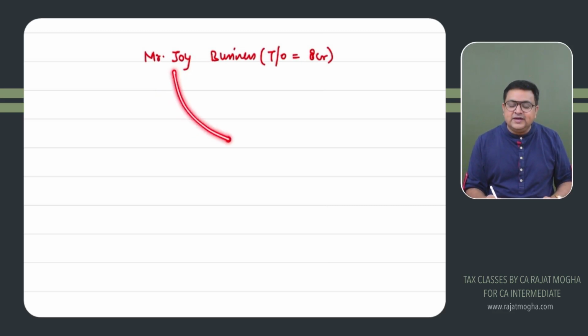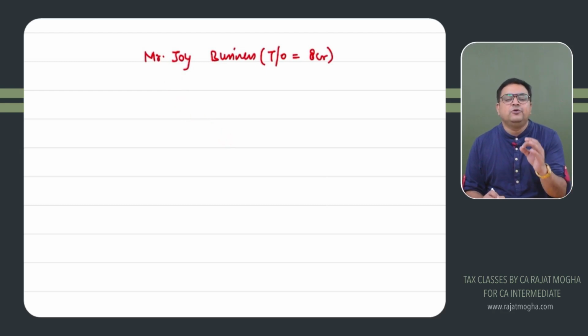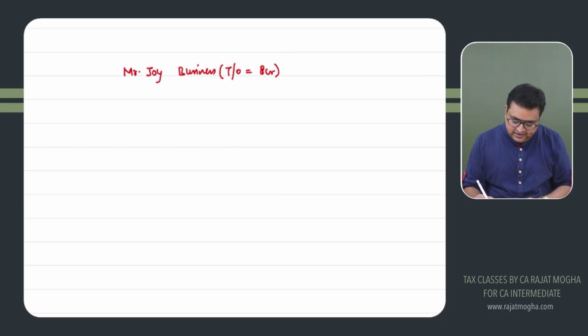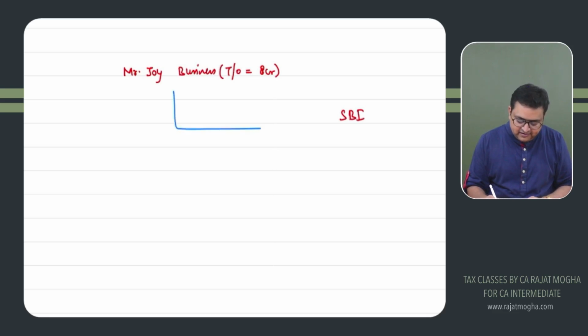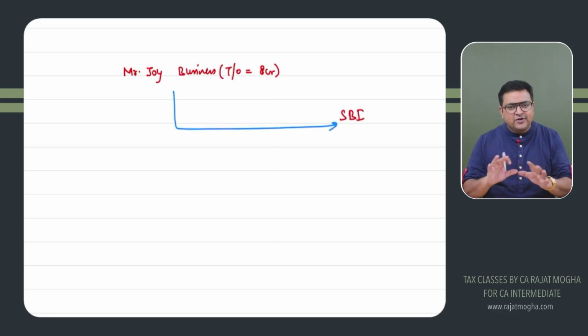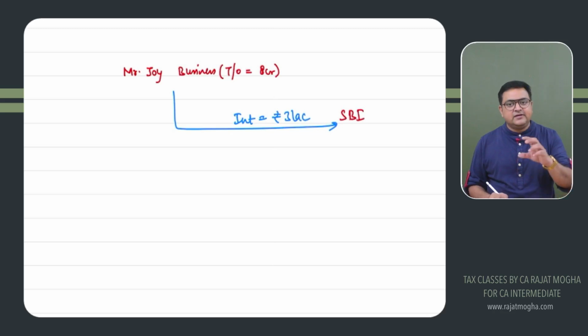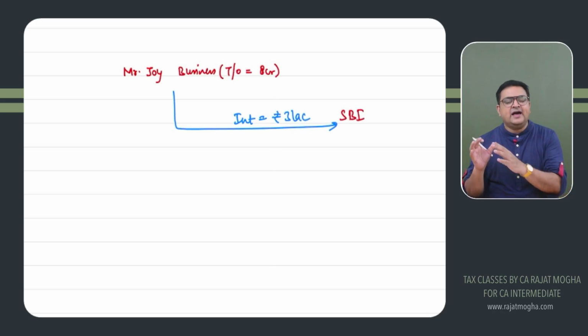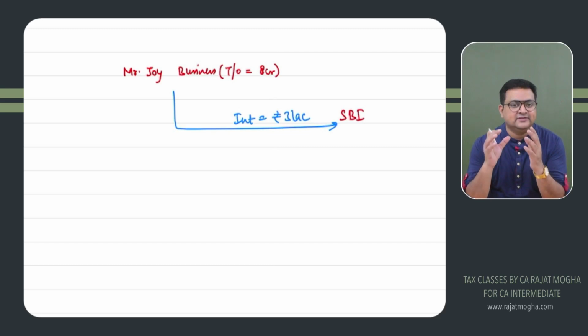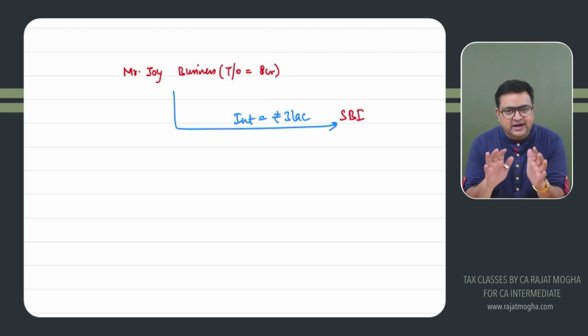He has taken a loan from a bank. Let's say he has taken a loan from SBI. He's paying EMI to SBI, which includes interest component also. And during this entire year, he is paying interest on loan to SBI. For example, I'm taking a very random amount. He is paying interest to SBI, let's say 3 lakh, on the amount which Mr. Joy is using as a loan in his business. That loan contains some interest. Let's say the amount is 3 lakh rupees.